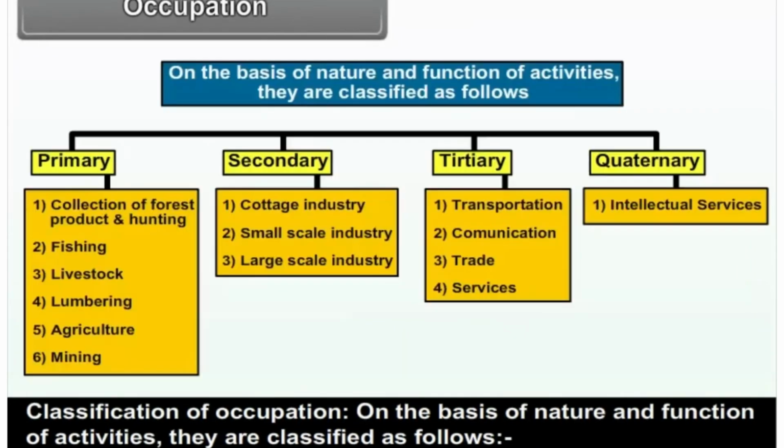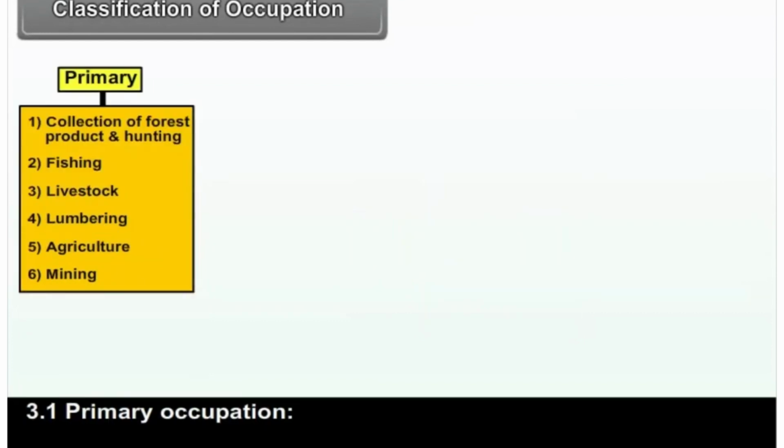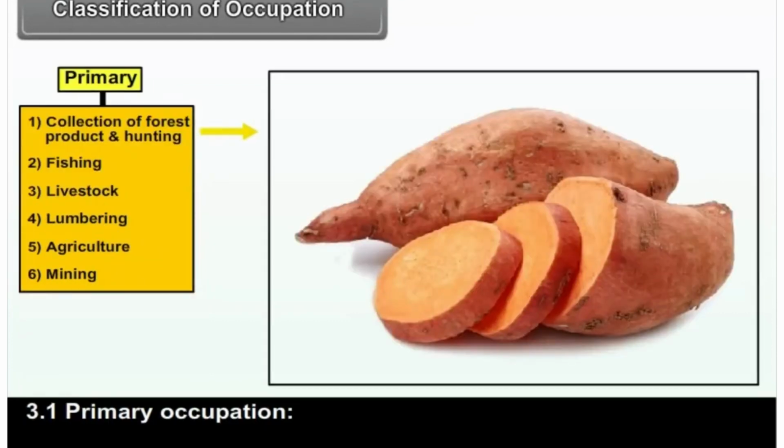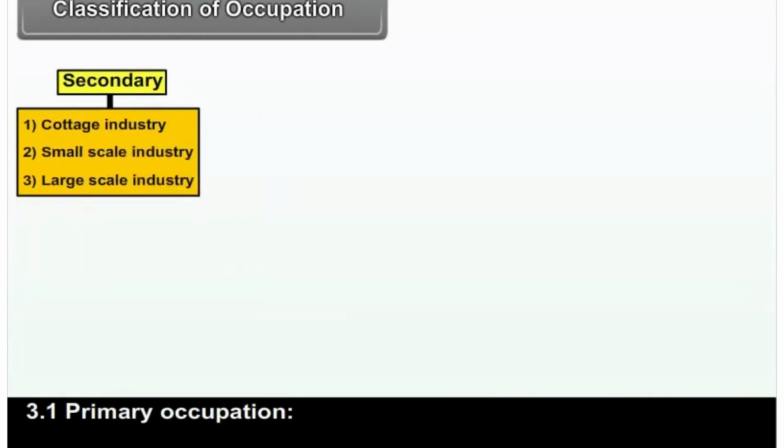Classification of occupation. On the basis of nature and function of activities, they are classified as follows. Primary: 1. Collection of forest product and hunting. 2. Fishing. 3. Livestock. 4. Lumbering. 5. Agriculture. 6. Mining.